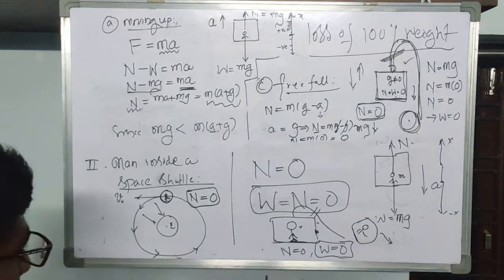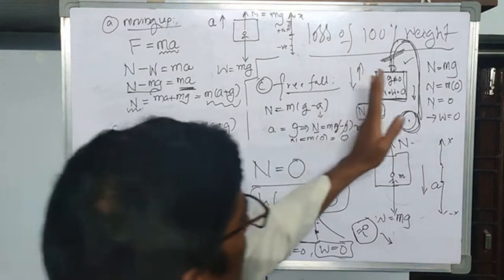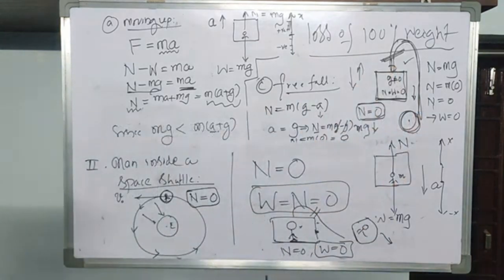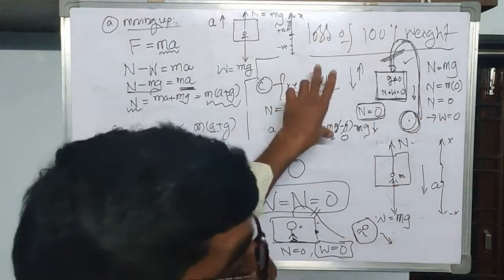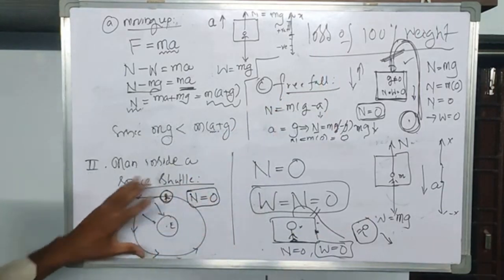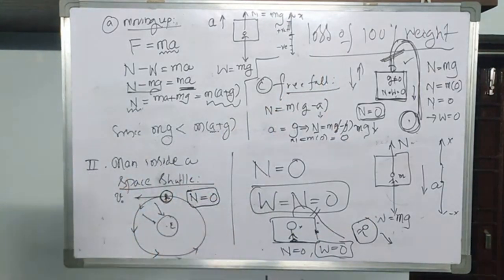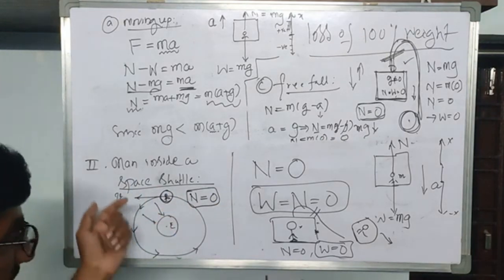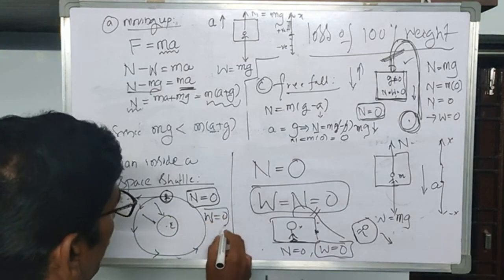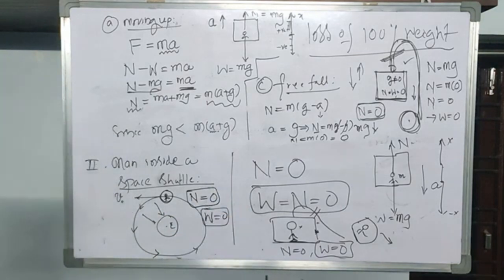See, here we have to compare this third case of the lift and this case. Whenever you confirm that this third case, the free fall case of the lift, is equivalent to the motion of a satellite around the Earth, you immediately conclude that the normal force is 0, hence the weight of the person is also 0. This is a very important thing.